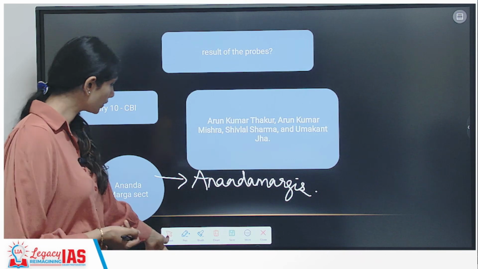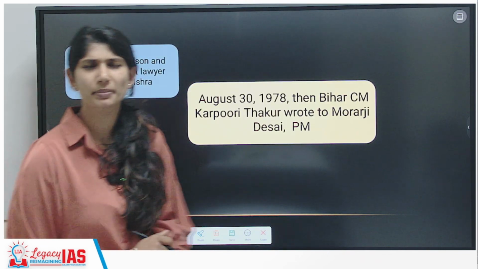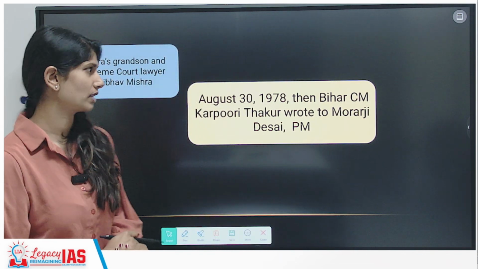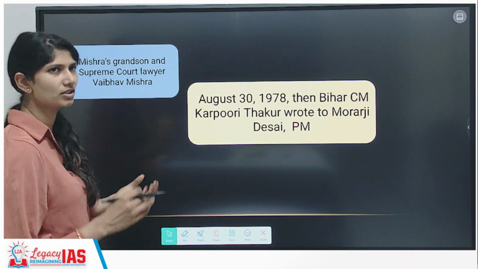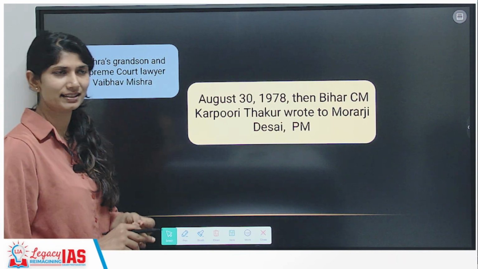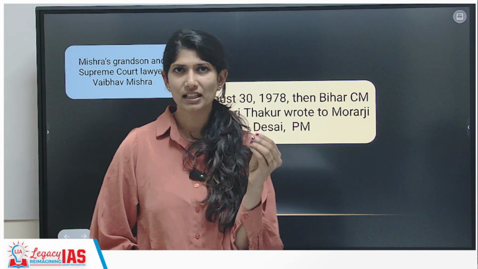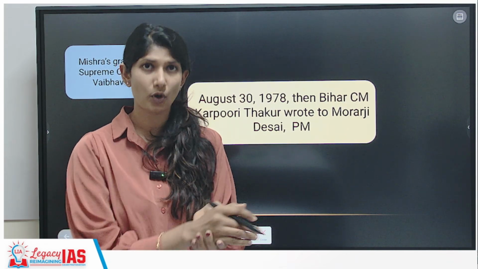Understanding? Following up until here, the development. Okay, fine, this has happened, no? Now what is the issue? From here is where the issue starts coming. Ellen Mishra's grandson and your Supreme Court lawyer, Vaibhav Mishra, has stated that Anand Marg had nothing to do with this. In fact, CBI has not been looking at this properly.